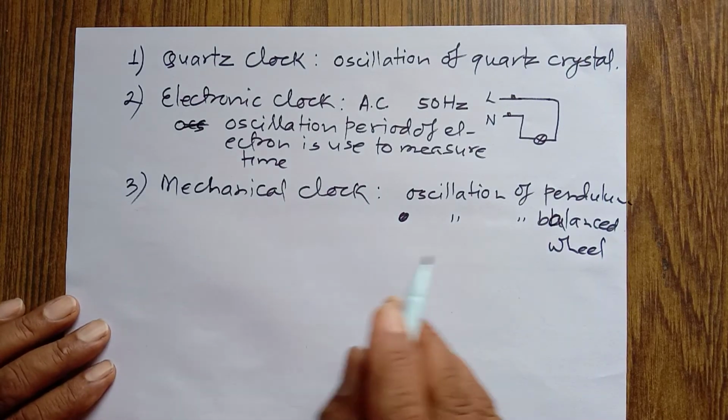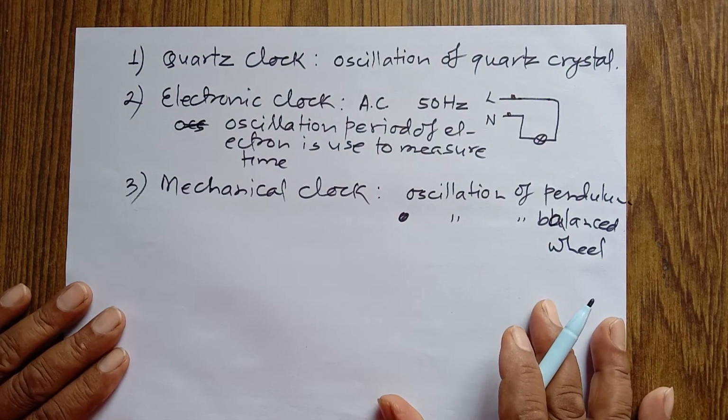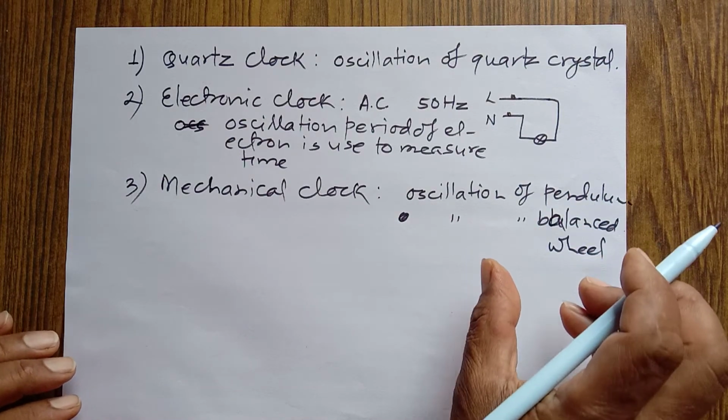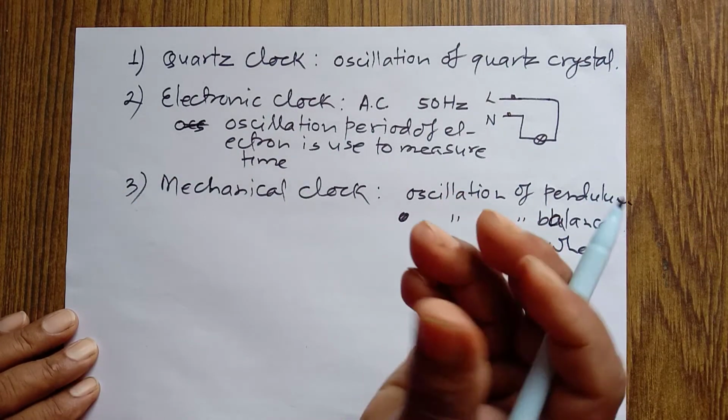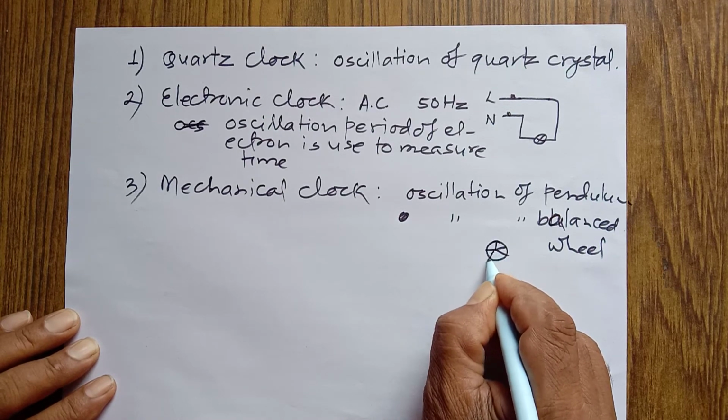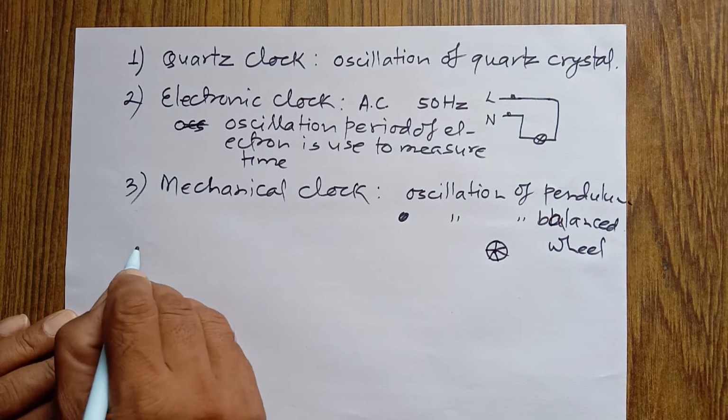We are measuring time in a mechanical clock by using the oscillation period of pendulum or of the balanced wheel. This type of wheel keeps on moving, which is the balanced wheel, and you can see this in a mechanical clock.